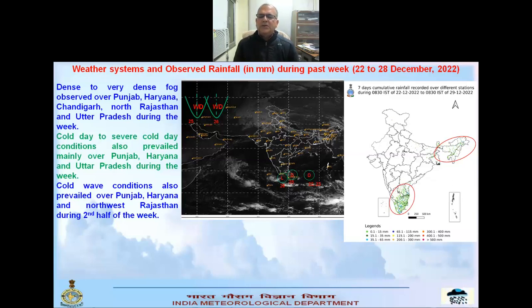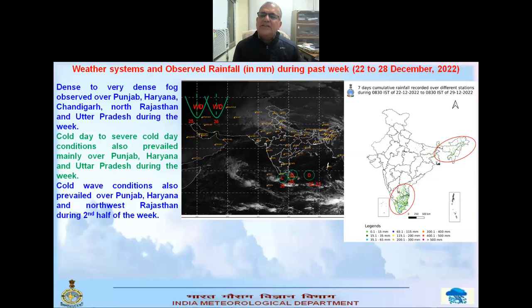32. In terms of rainfall, there was not much rainfall. Rainfall occurred mainly over South Peninsular India, which you can see highlighted by red circles. It was due to these depressions, and it was moderate and sometimes heavy over extreme South Peninsula, mainly South Tamil Nadu and South Kerala. It caused heavy rainfall for 1 or 2 days. Another rainfall was slight over the northeastern states, mainly over Arunachal, and some light rainfall over Assam for 1 or 2 days of the week.